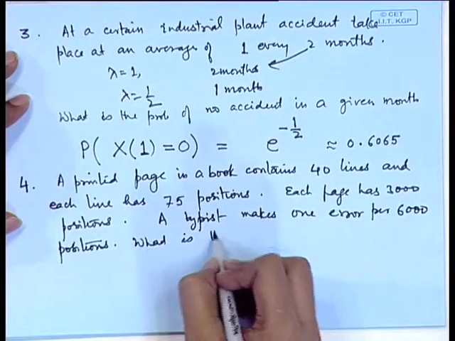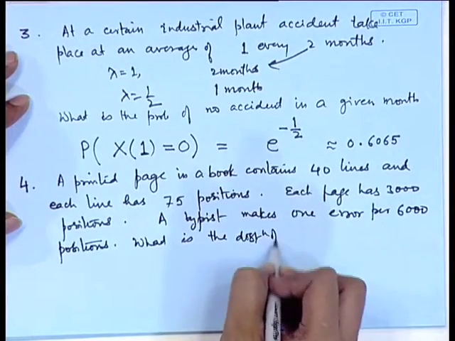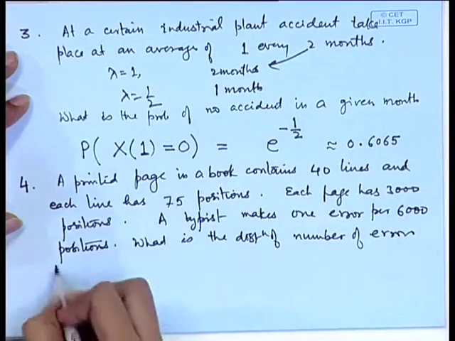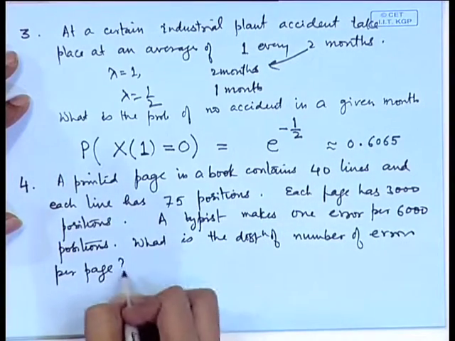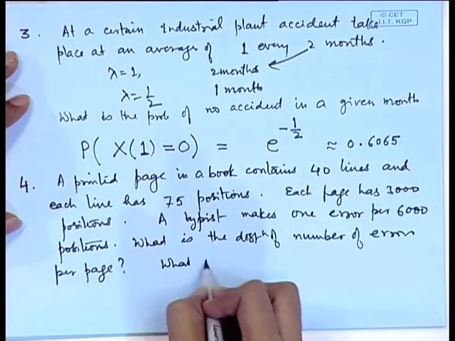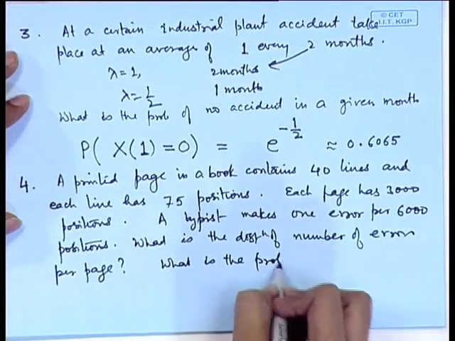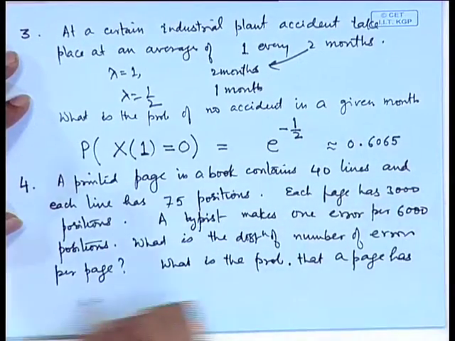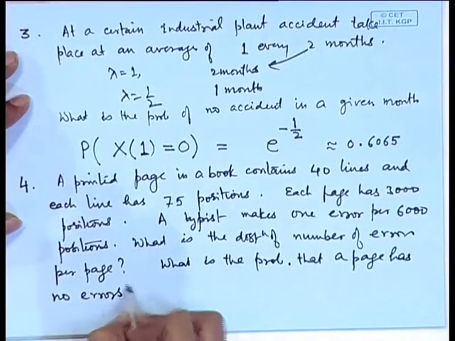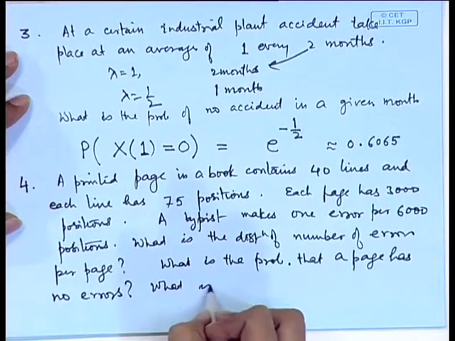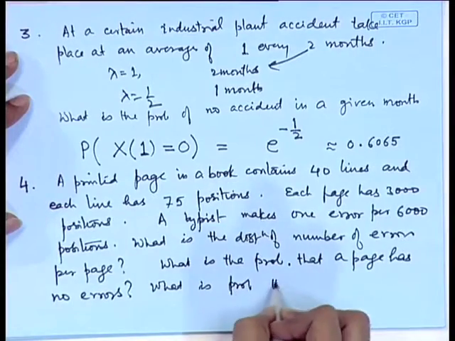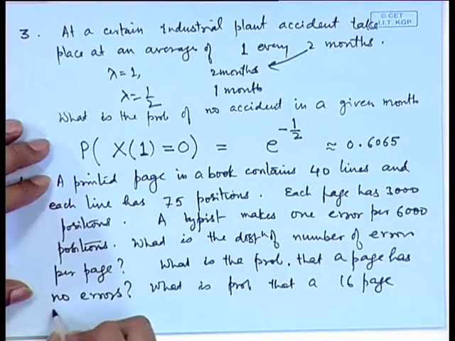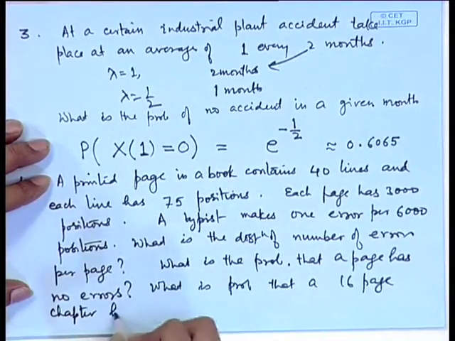What is the distribution of the number of errors per page? What is the probability that a page has no errors? What is the probability that a 16-page chapter has no errors?